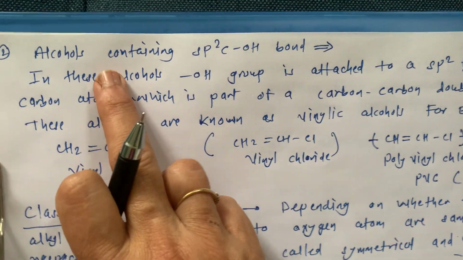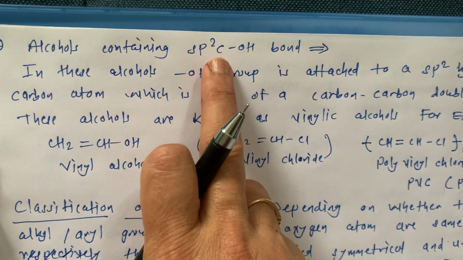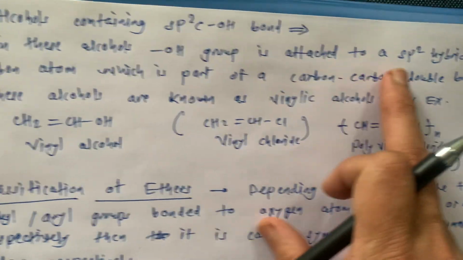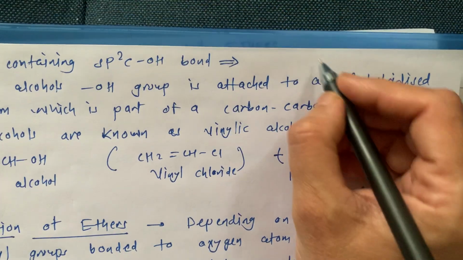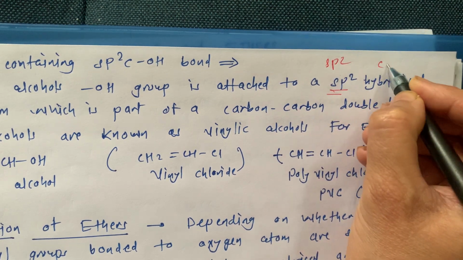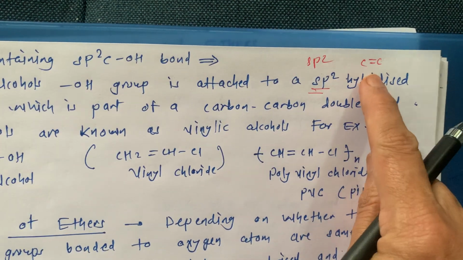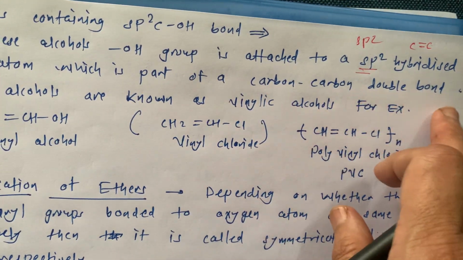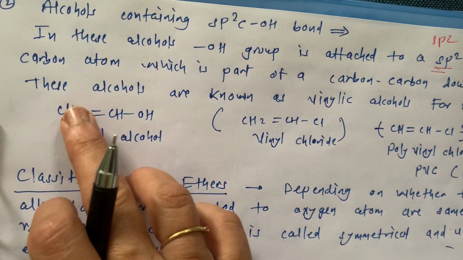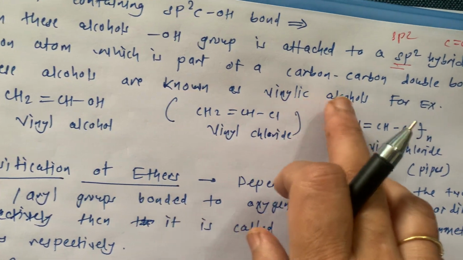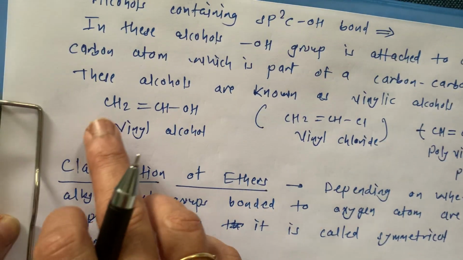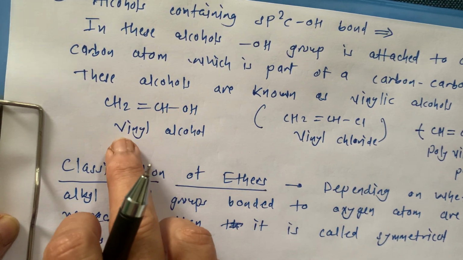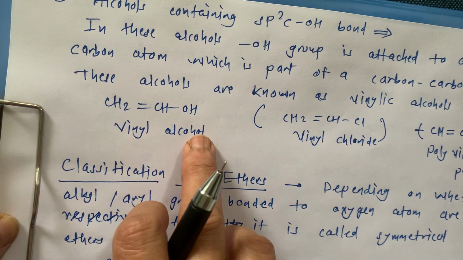Now the next one is alcohols containing sp2 C-OH bonds. In these alcohols, the OH group is attached to an sp2 hybridized carbon, which is part of a carbon-carbon double bond. Are you getting this? These alcohols are known as vinylic alcohols. For example, see here, CH2=CH2, where one H is replaced by OH, so this becomes vinyl alcohol.